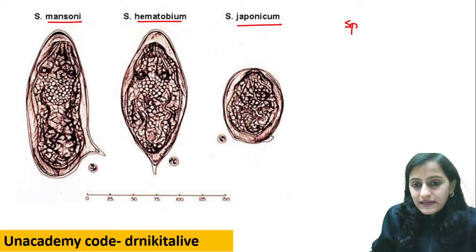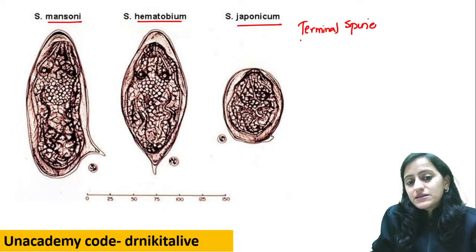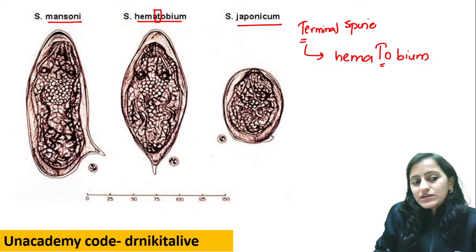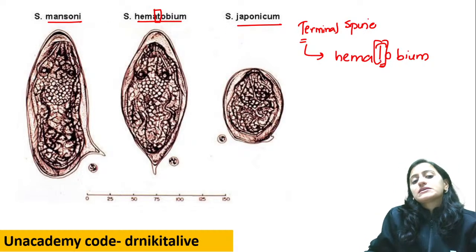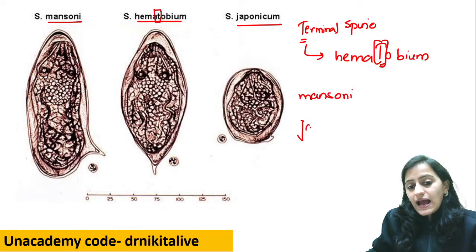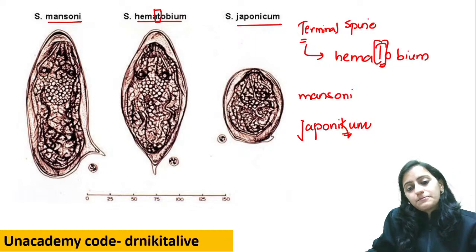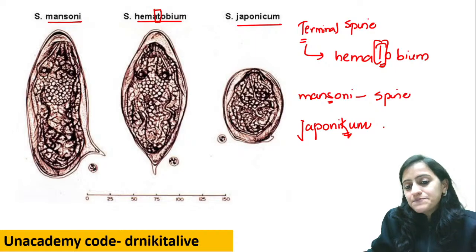So in the spine, the one which has terminal spine, remember T for hematobium. You see that T comes only in hematobium, not in mansoni, not in japonicum. So hematobium has a terminal spine. Remaining ones, that is mansoni and japonicum. I'll write the japonicum as japonicum. So you can see mansoni has S, so it is spine.